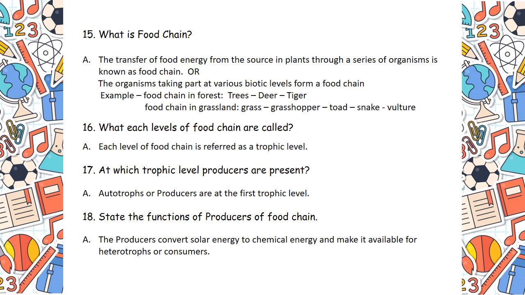Now in question number 17, at which trophic level are producers present? Autotrophs or producers are at the first trophic level. Who are the autotrophs? Plants, then algae. They do not eat other organisms but pull nutrients from the soil or ocean and manufacture their own food by photosynthesis. So primary producers actually are these plants and algae.